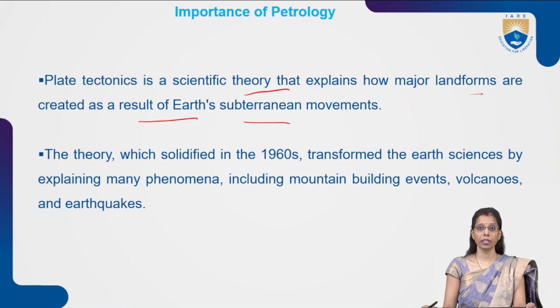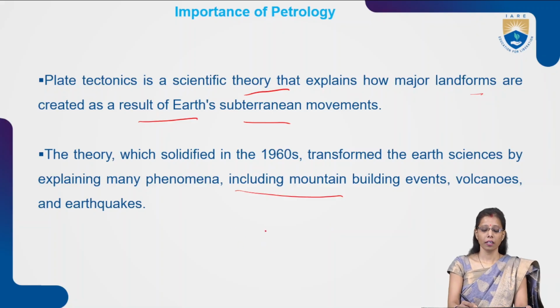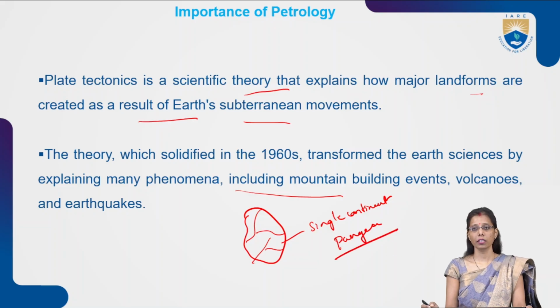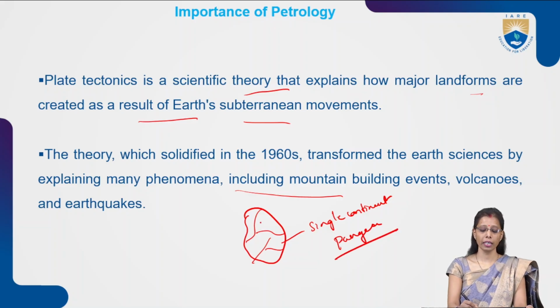The theory, solidified in the 1960s, transformed the Earth sciences by explaining many phenomena, including mountain building events and volcanoes. This plate tectonic theory tells us that there was a single continent with different plate boundaries. We call this single continent Pangaea. Okay, named as Pangaea. This single continent slowly moved apart.